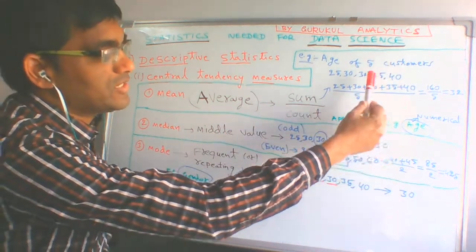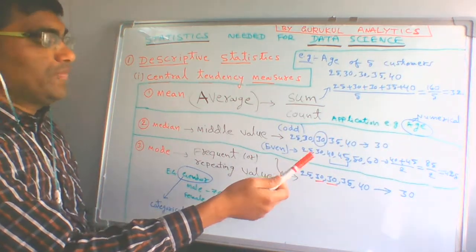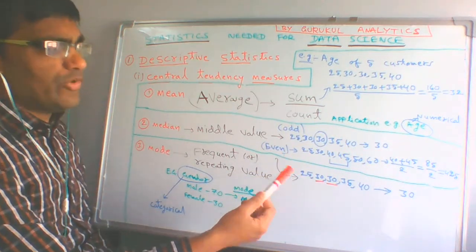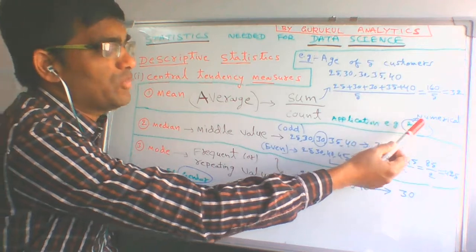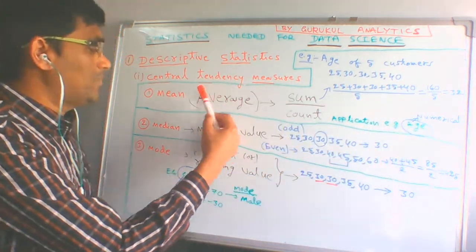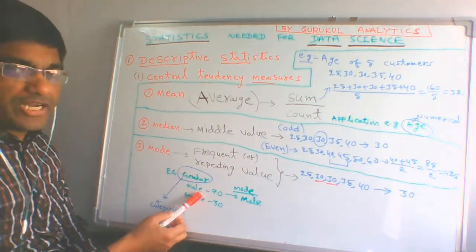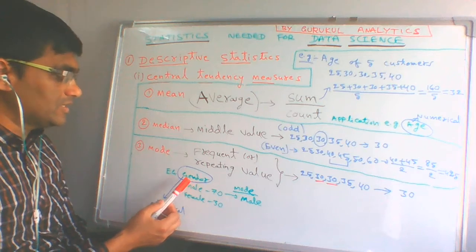In this case, age is a numerical value. So in data science applications, whenever any missing values come, if it is a numerical value, it is standard to replace with the mean. If a categorical type of variable comes, then in that case it is standard to replace with the mode.